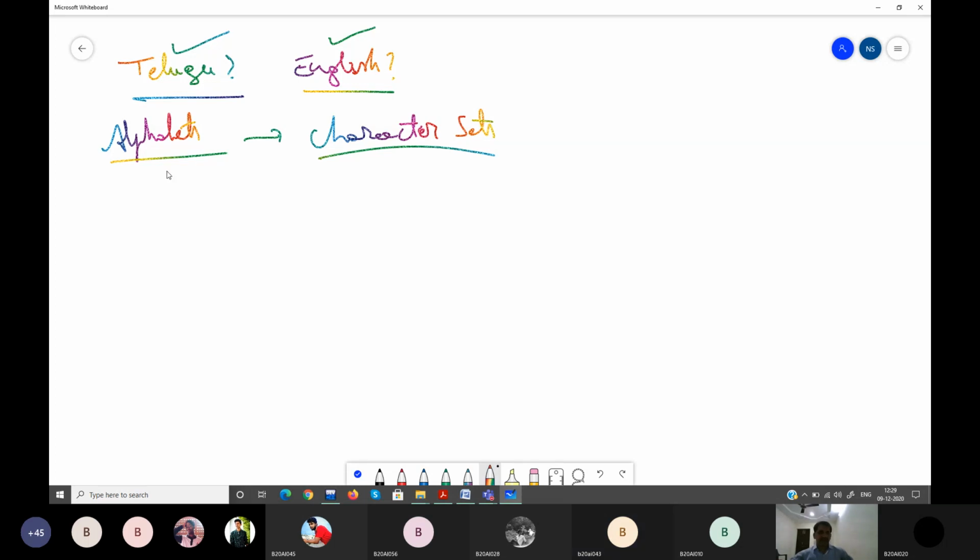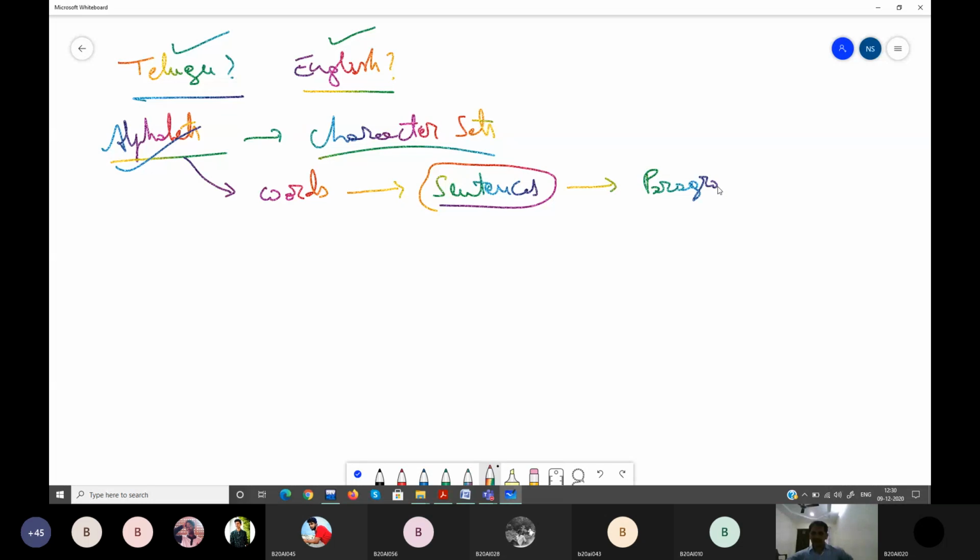Okay? This is how you start learning. You first learn alphabets. You combine your alphabets to form words. You combine words to form sentences with proper syntax and all. Right? Then you form a paragraph. This is how you start. So similarly, you learn this way only.